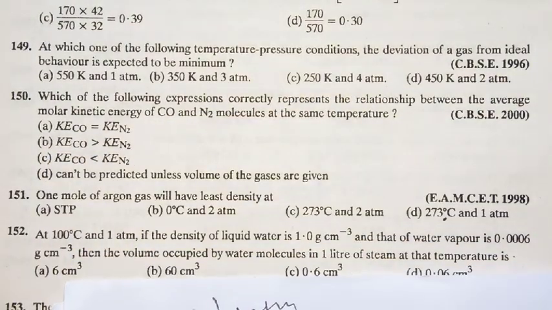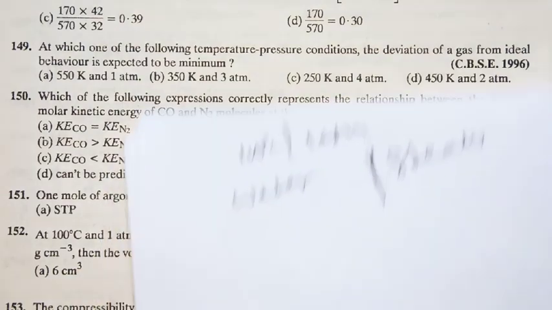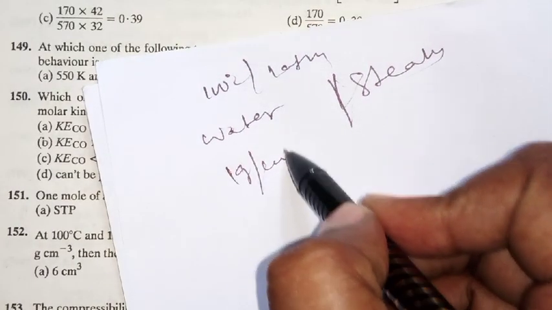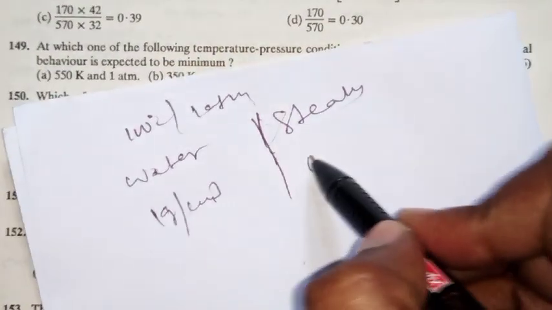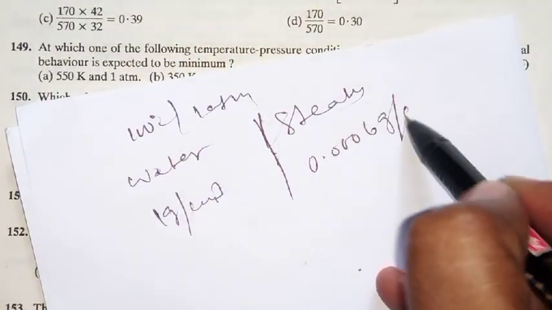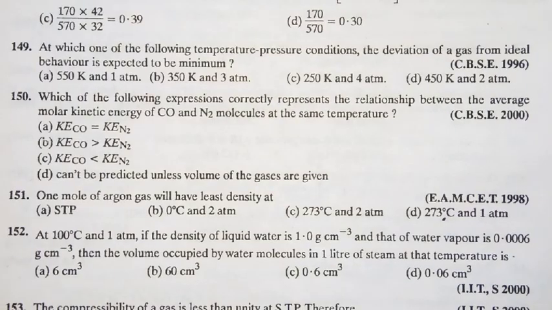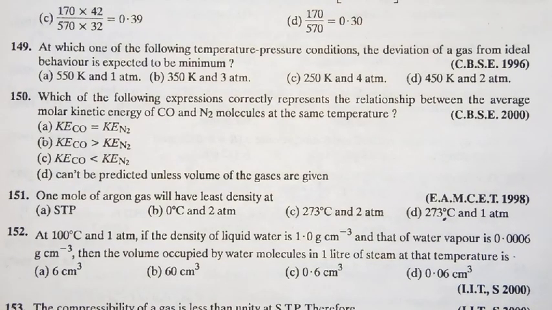The density of liquid water is 1 gram per centimeter cube, and water vapor is 0.0006 gram per centimeter cube. Then the volume occupied by water molecules in 1 liter of steam. So what did they ask indirectly?